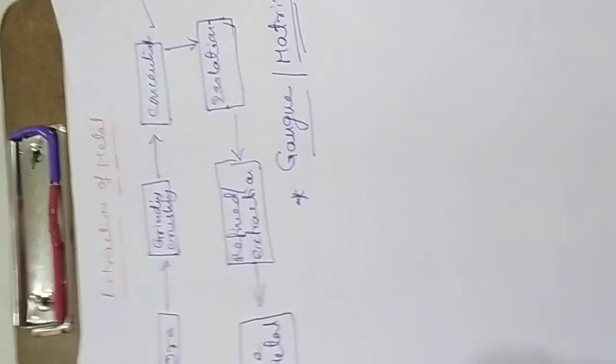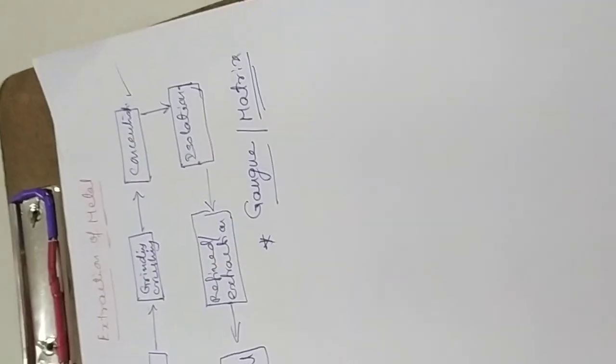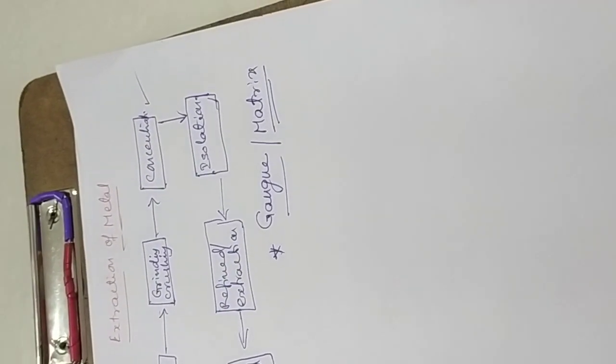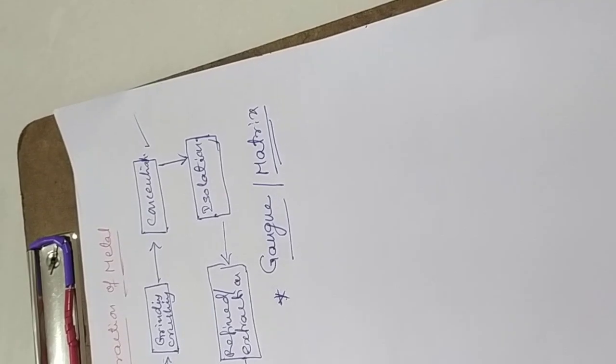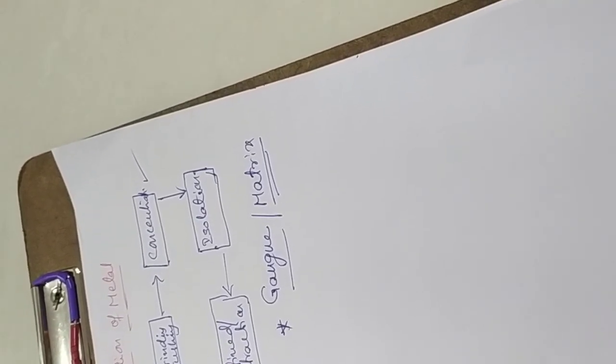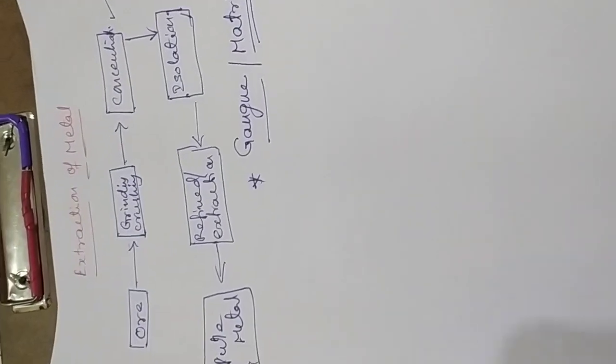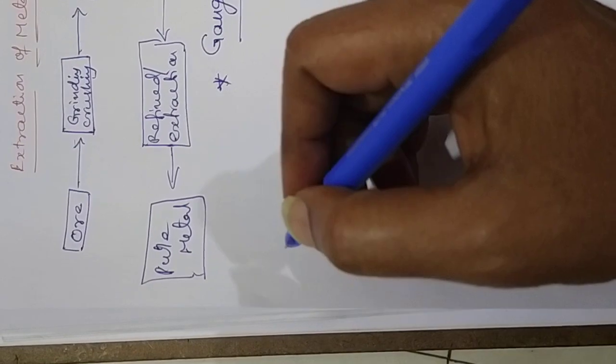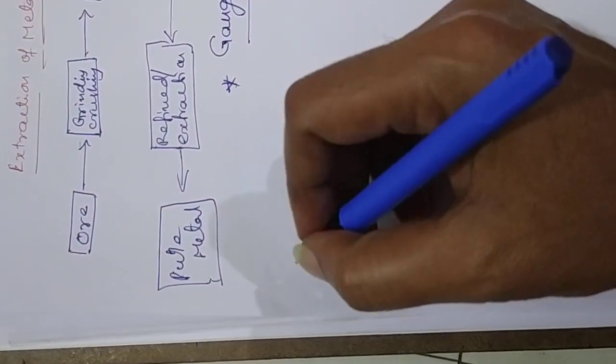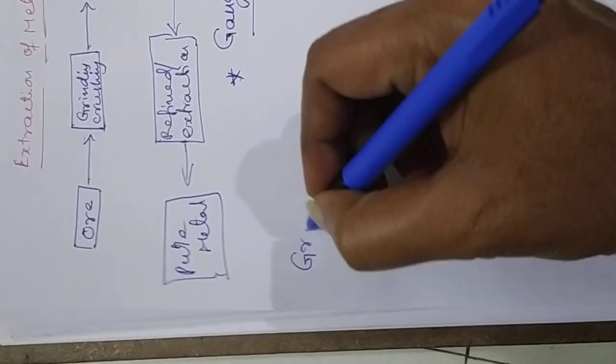There are several methods, like the hydraulic separation method, which is called the gravitation method, the magnetic separation method, and the flotation method. Now we are going to discuss the gravitation method. That is the first one.